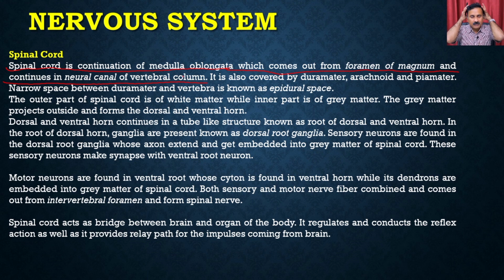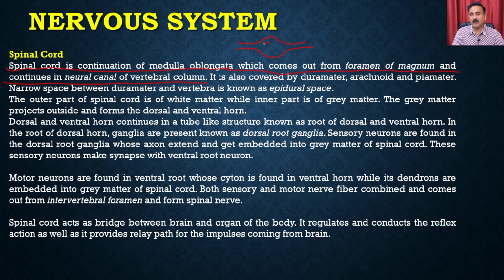So this is the area. What you see here is the brain, and on the back side you are going to have the extension of the medulla oblongata. So the spinal cord is actually an extension of the hindbrain, and then it is going to go into the vertebral column. Our vertebral column is actually going to have a hole. So you have the vertebral column like this, right?